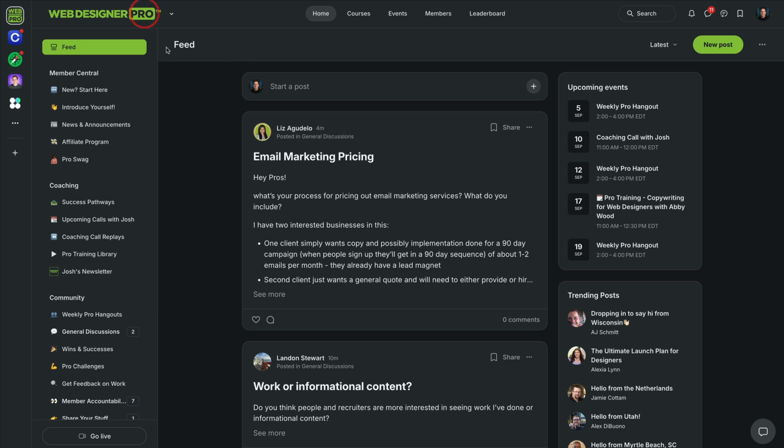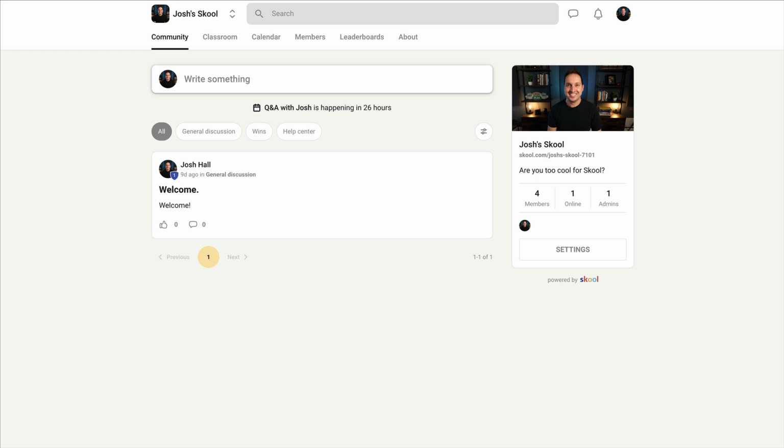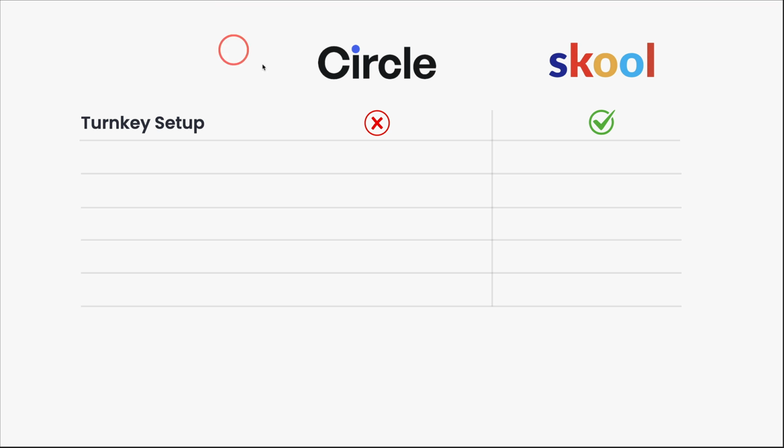In fact, the first version of Web Designer Pro looked much more simplistic and basic compared to what it is now, but you do have to create some of the spaces and create some of the things to get going. But I'd venture to say you could do things in less than an hour and have a lot more flexibility. But if that is really important to you and you absolutely just want something up as soon as possible, then I suppose you could say that Skool would have a leg up on that.